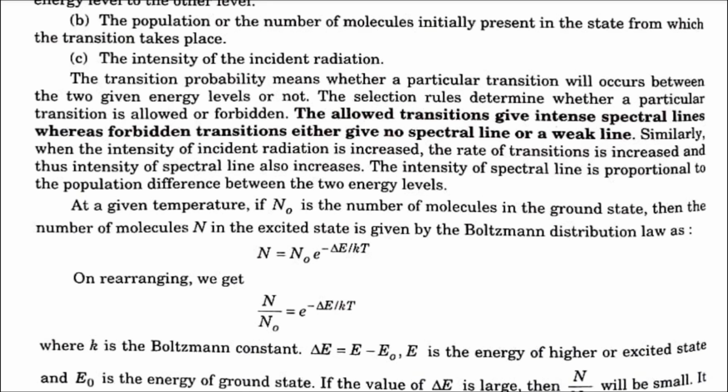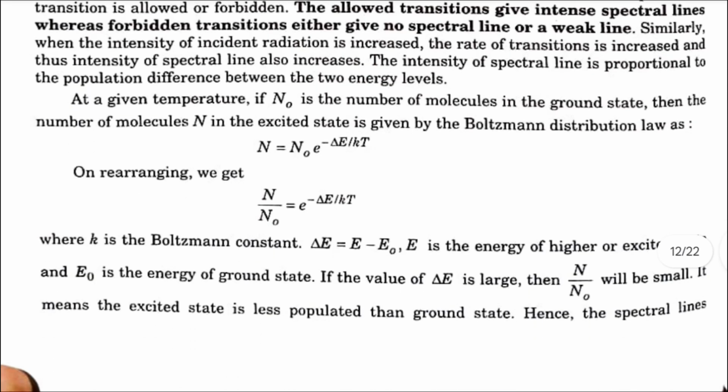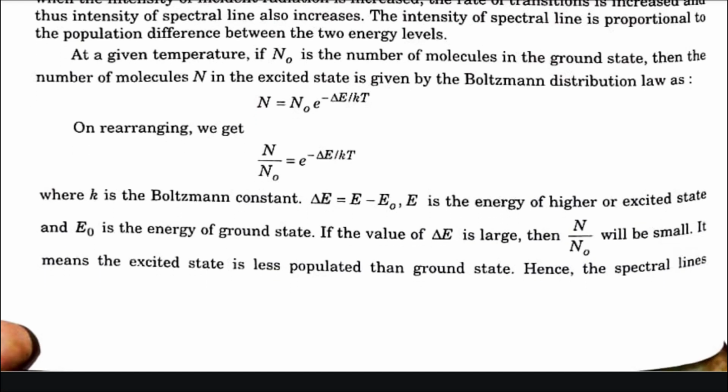At a given temperature, if n naught is the number of molecules in the ground state, then the number of molecules n in the excited state is given by the Boltzmann distribution law. On rearranging, we get n by n naught is equal to e to the power minus delta E by kT, where k is the Boltzmann constant. Delta E is equal to E minus E naught. E is the energy of higher or excited state and E naught is the energy of ground state.